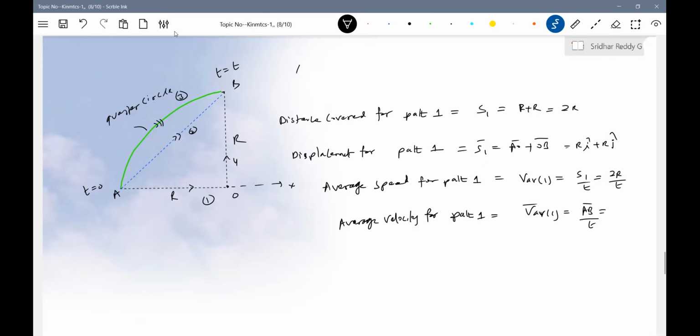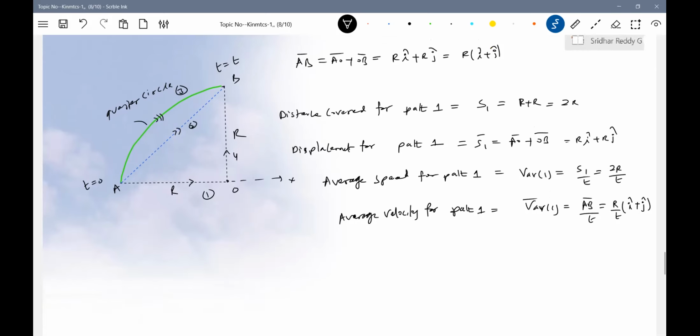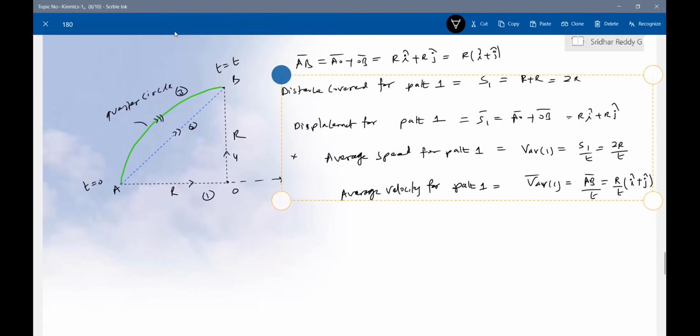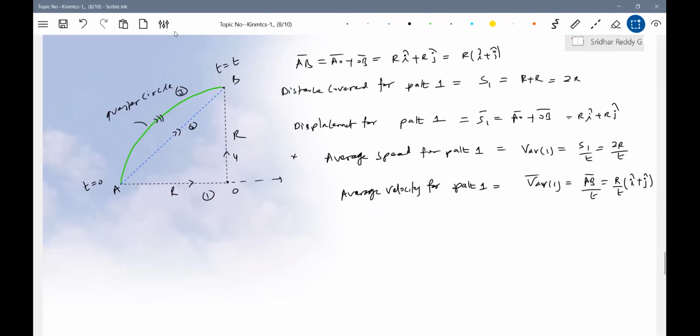Let me define AB bar. This is a very, very important thing which I'm going to conclude. The statement I was making, I'm just going to conclude using this example: distance covered for path 1, displacement, average speed for path 1, average velocity.